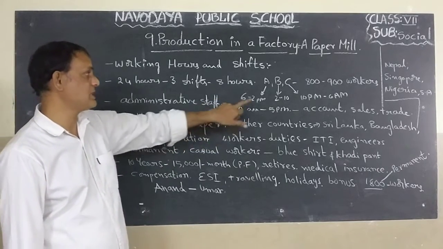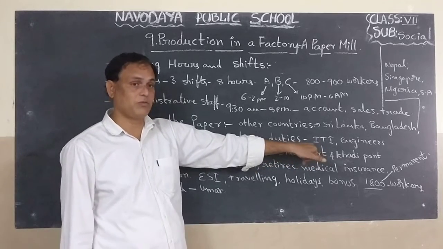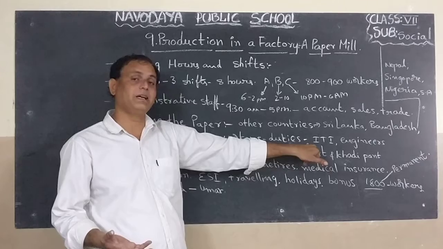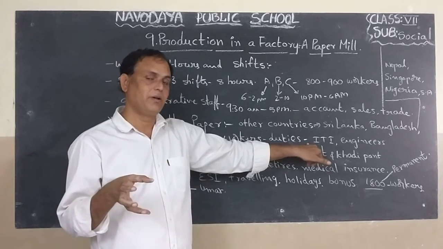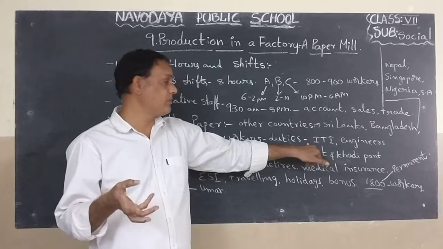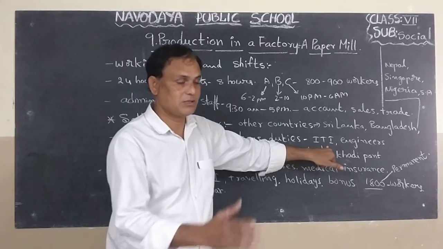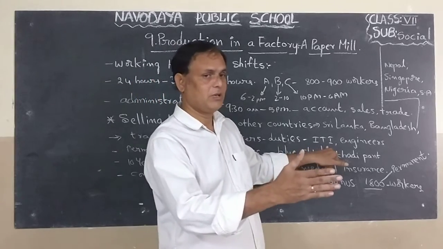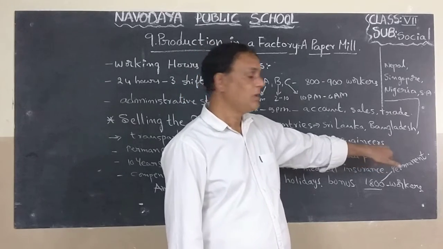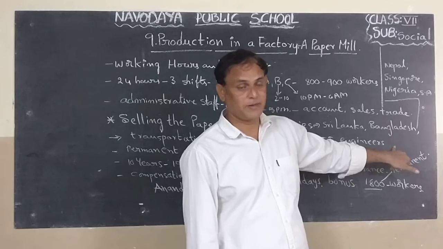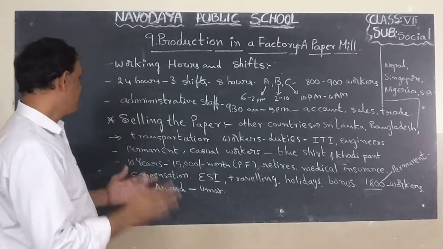Their duty working hours are 8 hours. Next one, what categories of workers are working in that factory? Some are unskilled labor, some are skilled labor. For example, those who completed ITI are also working in separate sections. Engineers are also working. Illiterates are also working. Men and women, so these are the categories of people working in the factory.